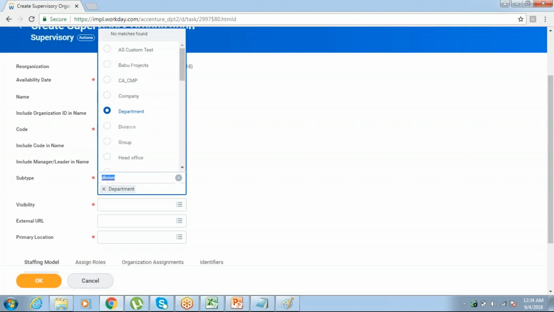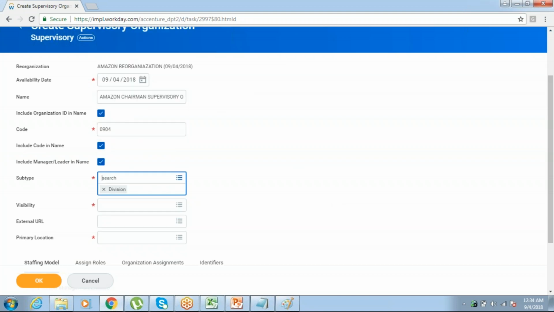See, subtype is not very mandatory. It has to be given this only. For cost center, it should be cost center. For pay group, it should be pay group. For each and everything, you can give anything. This is just for tracking purposes when you are creating the reports. Okay, let me give department.